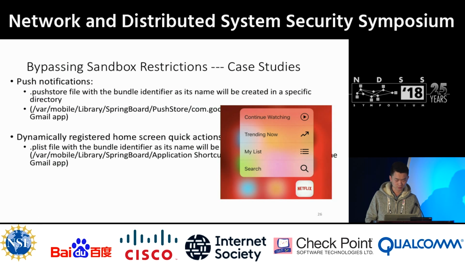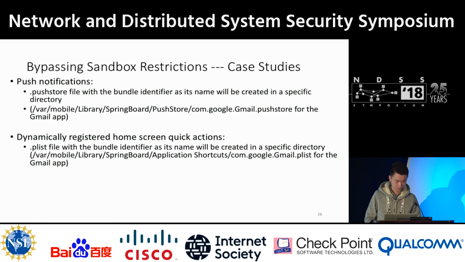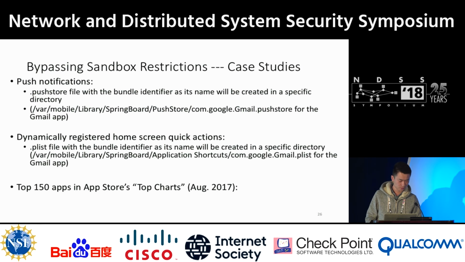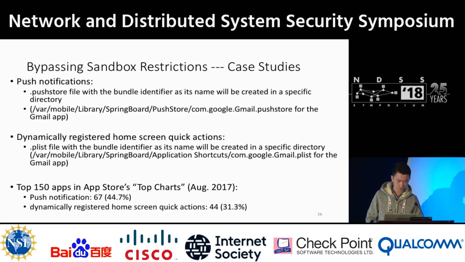As a result, by detecting the existence of such files, we can learn whether such apps are installed. We further studied top 150 apps in App Store's top charts as of August 2017, and push notification was requested by about 45% of the apps, and 31% of them have dynamically registered home screen quick actions.